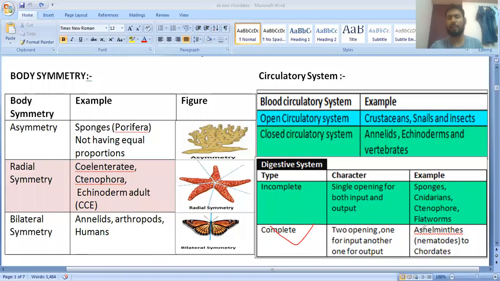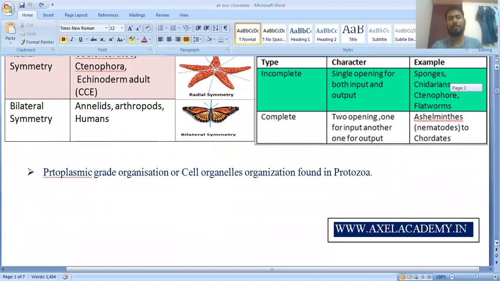Incomplete means single pore, and the complete digestive system is found inside our body. It starts from Aschelminthes, meaning nematodes, to the chordates, and here there are two different openings. One is responsible for the injection, and another is responsible for the ejection, meaning inlet and outlet. I have already told you this.